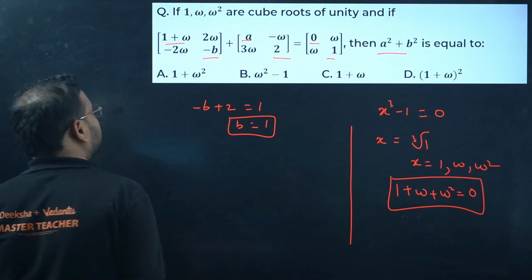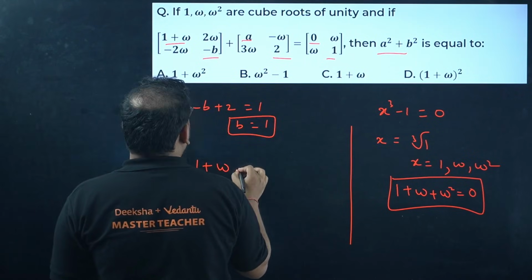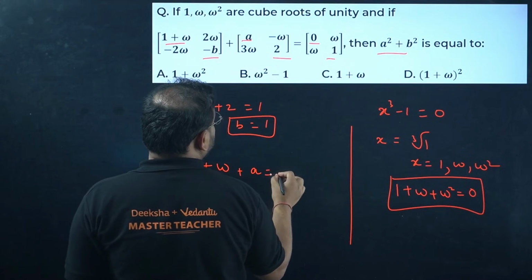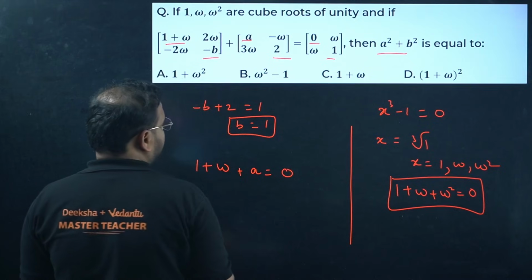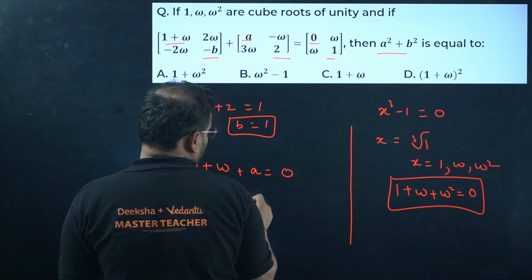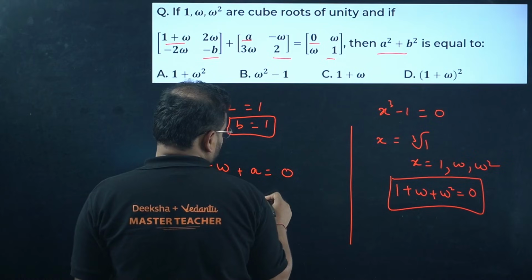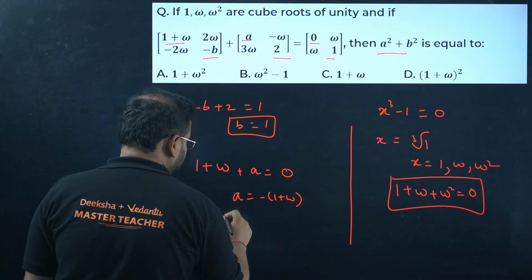B goes there, 2 minus 1, b equals 1. What about this? 1 plus omega plus a is 0. It means I get a equals basically minus 1 plus omega.